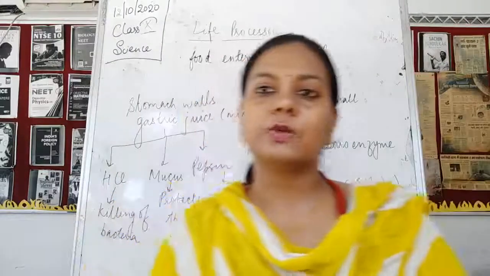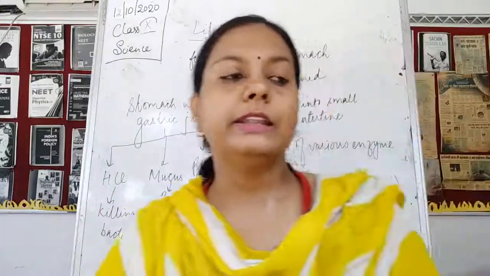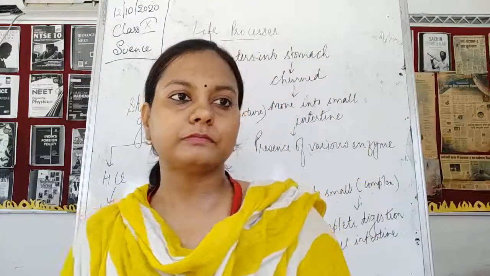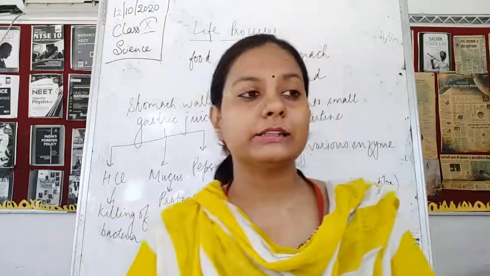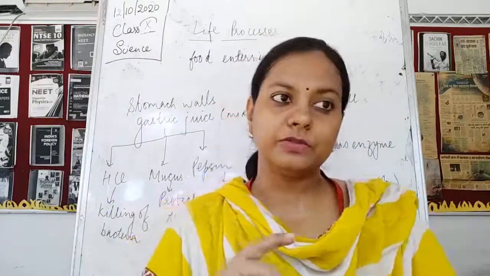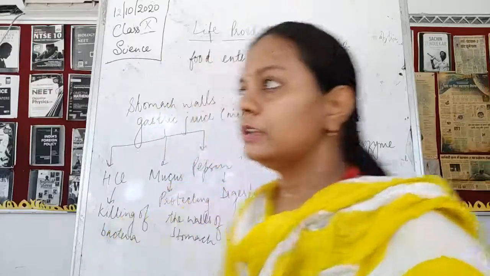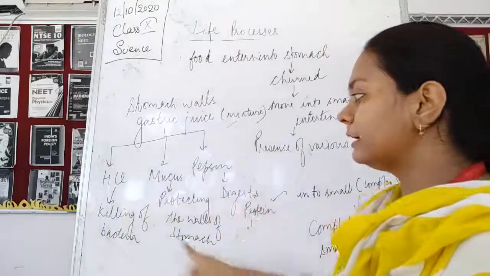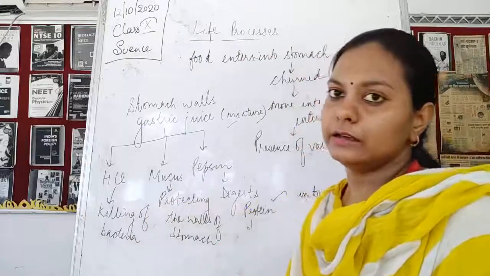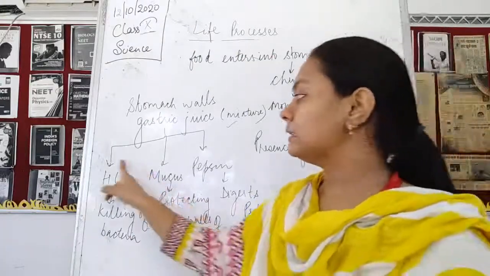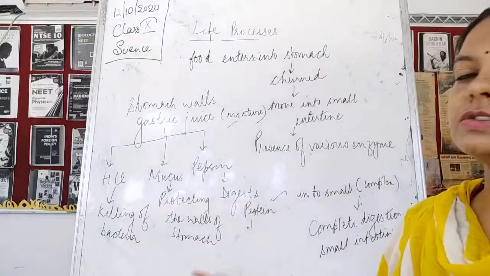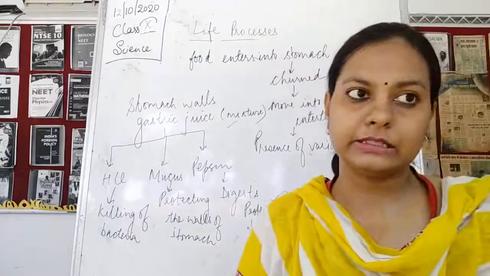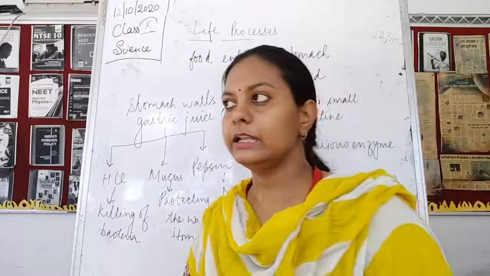So this is what we have to study here. The next thing is that the strong acid is going to kill the bacteria, and the mucus is going to protect the stomach from this strong acid. Once it kills the bacteria, it means that it is highly acidic in nature.